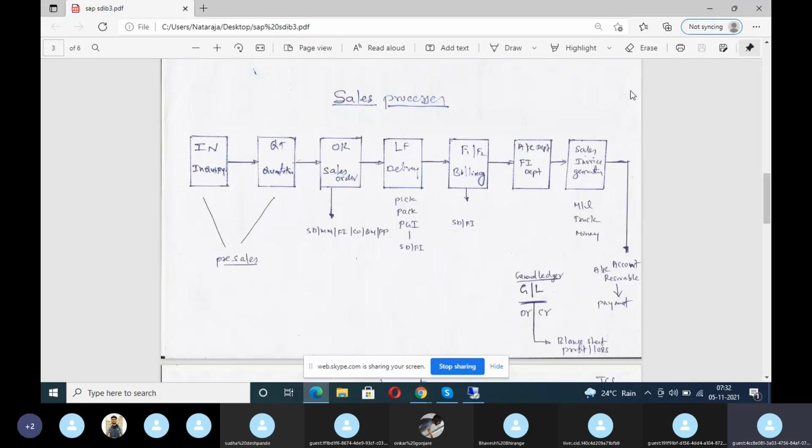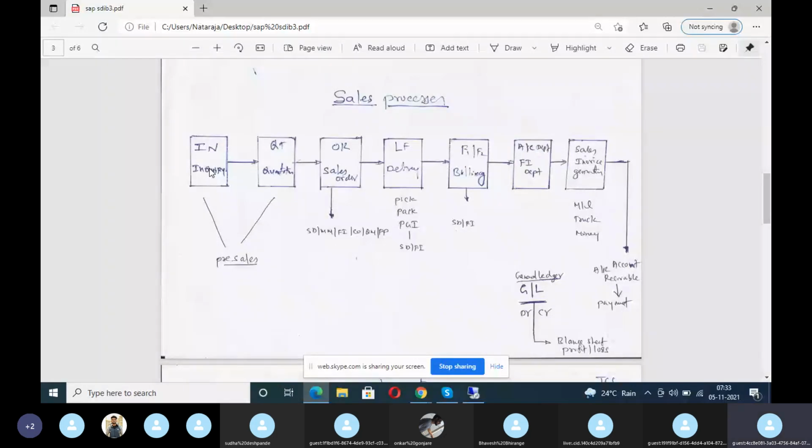If you want to learn S4 HANA clearly and properly, even for the exam, first you should know the sales process. This is called the sales and distribution process, or sales and marketing process, or sales process, or order to cash. All are the same. So how is the sales going to happen, how are you going to sell the product? That is first inquiry. Who will inquire? The customer inquires through phone, fax, in person, or in mail.